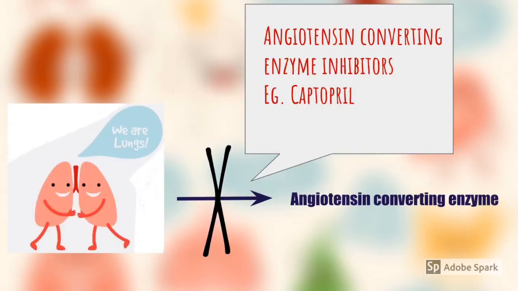We all know that angiotensin converting enzyme is important for converting angiotensin 1 to angiotensin 2. So it plays a major role in the conversion of angiotensin 1 to angiotensin 2, and it is also possible to inhibit angiotensin converting enzyme from the lungs. So there are inhibitors for angiotensin converting enzyme. An example is captopril.